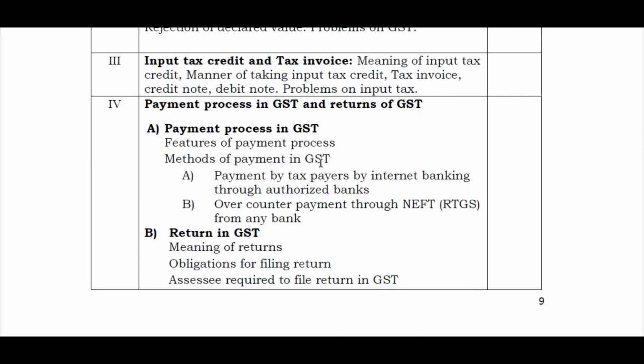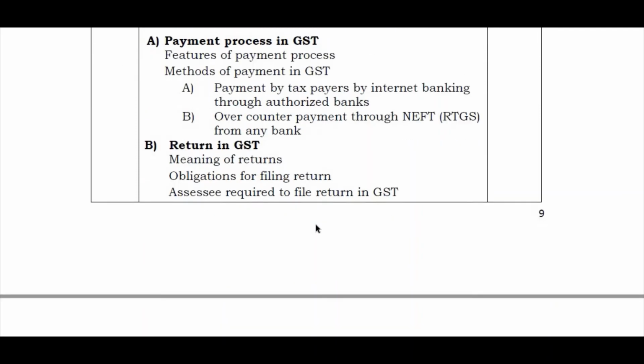We are paying only through the GST portal. Through a bank also you can pay the GST, but what banks do is take that money, give it to the GST center, and the GST center will again post that money to the GST portal only.